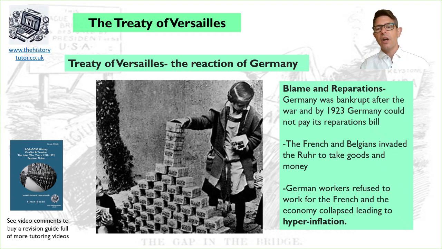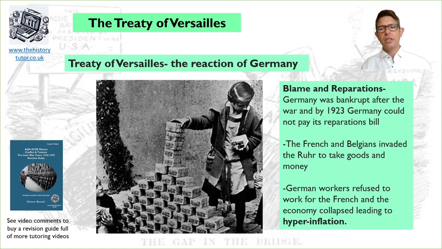And of course, France was a powerful member of the League of Nations. Germany was not in the League of Nations, so France sort of could do what it liked. So German workers refused to work for the French and went on strike. This was called passive resistance. And the German government printed money to try and pay the workers and keep the economy going. And this led to hyperinflation. And this, again, caused huge problems within Germany.